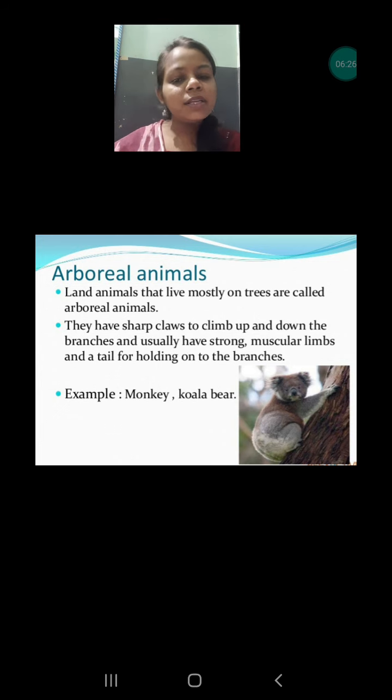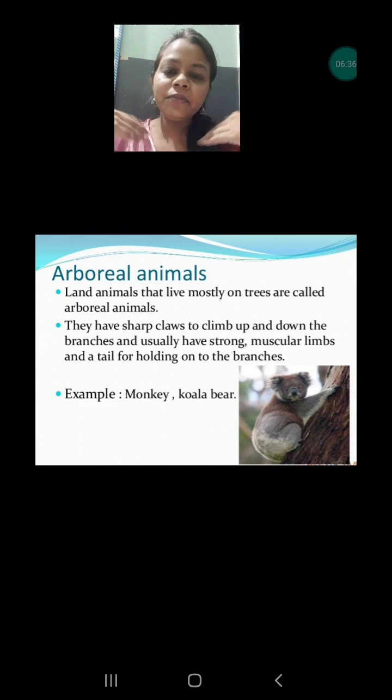But what is the point here? They have the type of adaptation which helps them to live on the trees most of the time. If we try to live on the trees, we do not have adaptations for that, so that we can hold the branches for a longer period of time. We will get tired, and we have a greater chance to slip from there. But it's not like that with the arboreal animals.